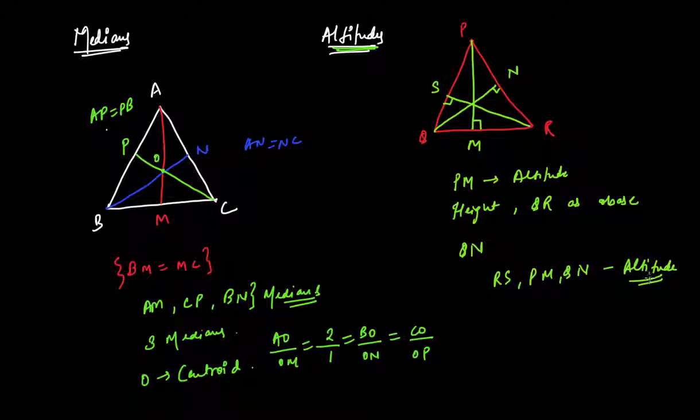So a triangle can have a maximum of 3 altitudes. Again, you can see here that all the 3 altitudes are concurrent at a point. Let us name this point Z. This Z is known as orthocenter of the triangle. This point Z will be known as orthocenter of the given triangle. So this is a bit of introduction to medians and altitudes of a triangle, and what the importance of this is, how to use this, and much more detail we'll be seeing in later videos.